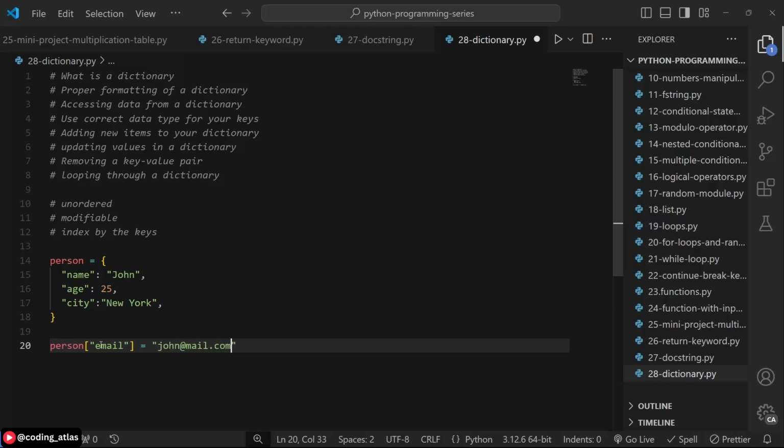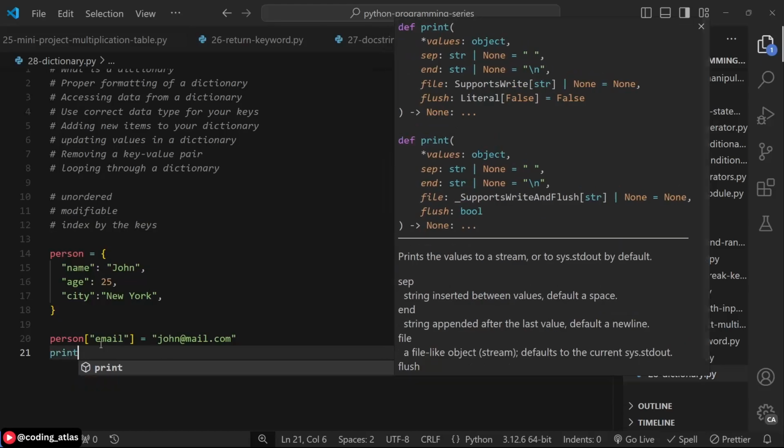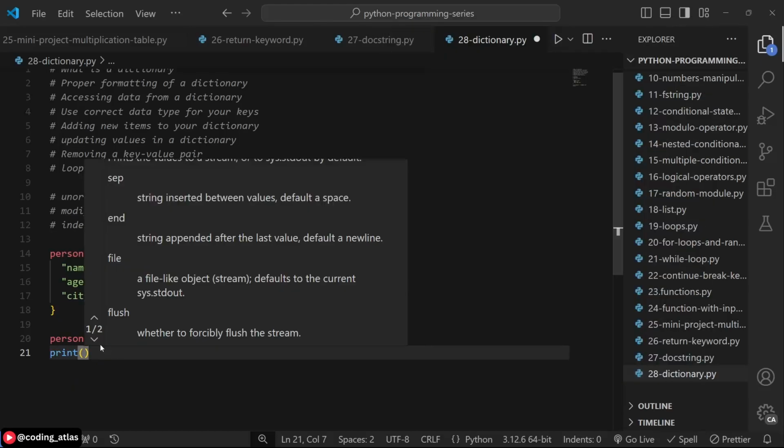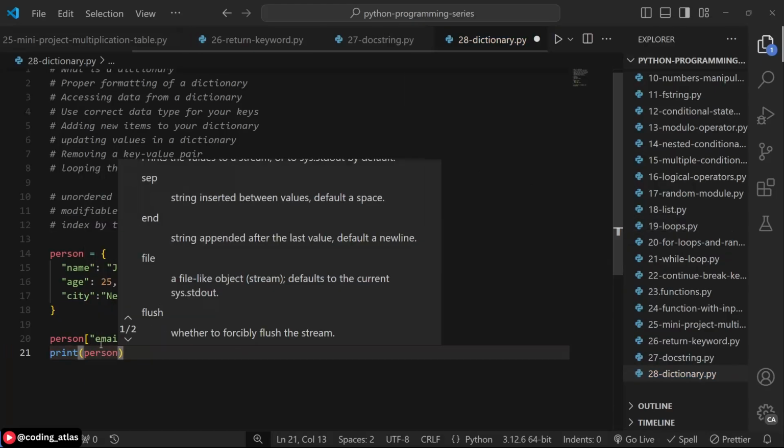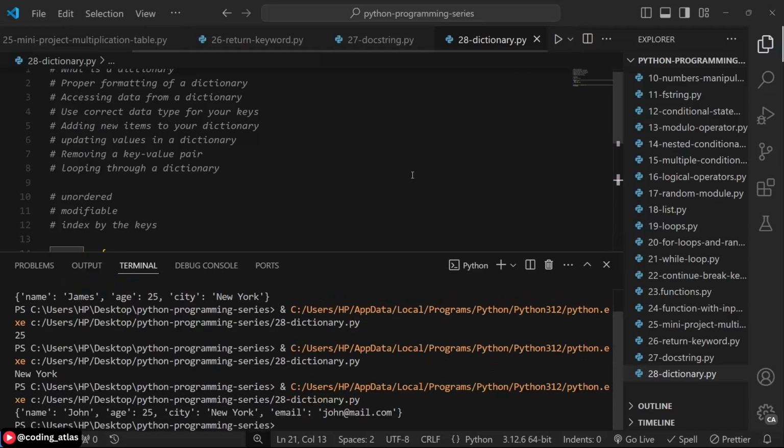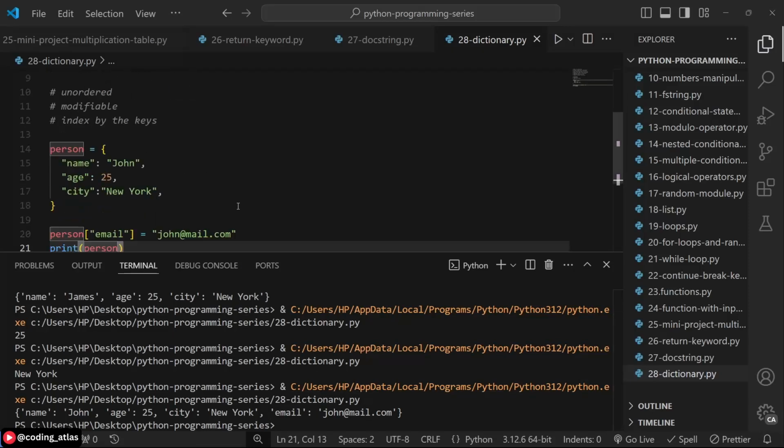So we can say email is john@mail.com. If we print person now, we are going to see that email has been added to the person dictionary. If we run this now, we have name to be John, age 25, city is New York, and you have email to be john@mail.com. This is how you add.